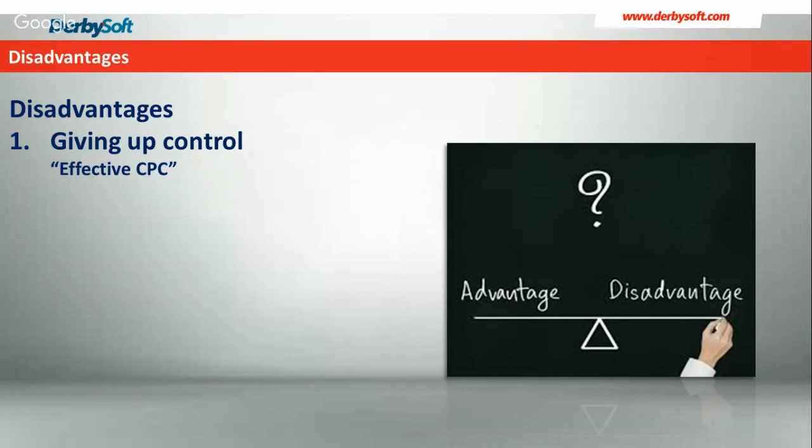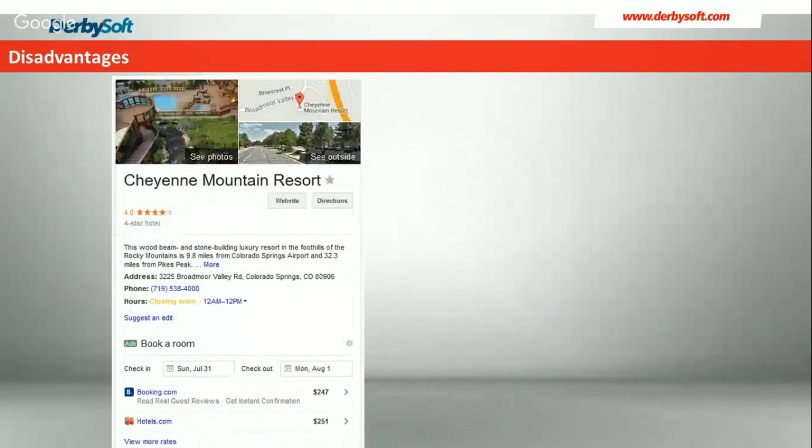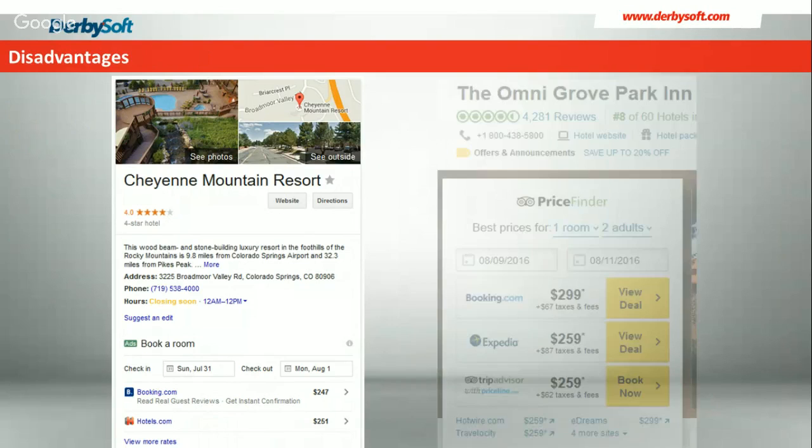And now you're competing against the other people that are bidding for that same cost per click spot. Of course, rate parity plays a role in that and many other factors, but that's a key component of determining some of that positioning. So when we think about that and we look at our two hotels we talked about earlier, let's say I'm the Cheyenne Mountain Resort and I say, you know what, I want to be in one of those top 2 spots there. However, if my conversion rate or revenue and those numbers aren't panning out well enough to get me that effective CPC that I need in order to achieve that, I may be outsourcing those bookings essentially to the booking.com and hotel.coms of the world.